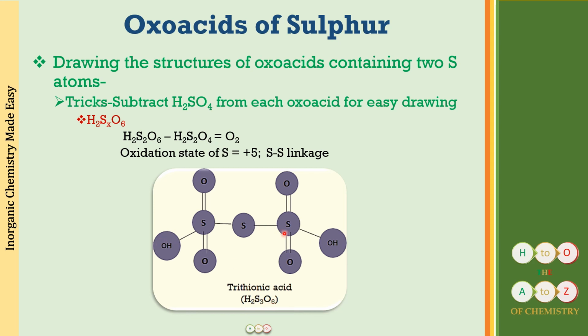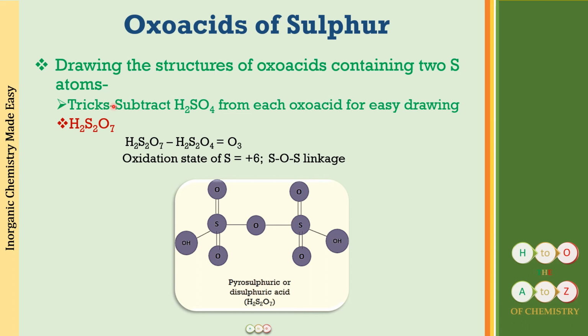If it will be 4 sulfur atoms, it will be tetrathionic acid. And the number of sulfur linkages is going to be 1 less than the number of sulfur atoms. So here we have 3 sulfur atoms. There will be 2 S-S linkages. Okay. So this is what you have to remember for this structure.